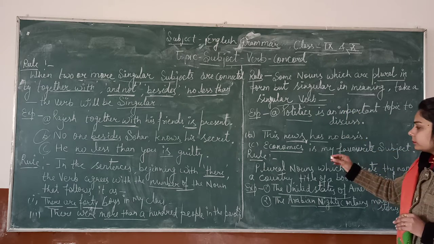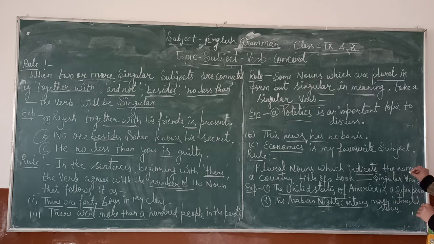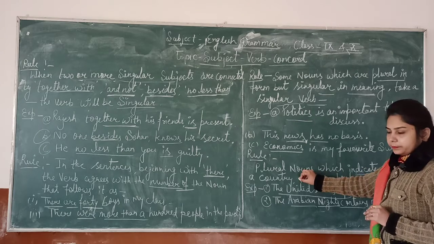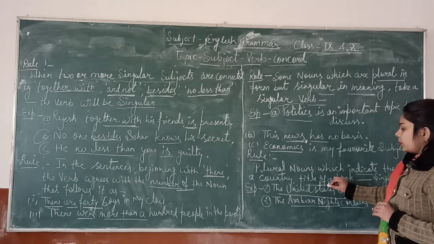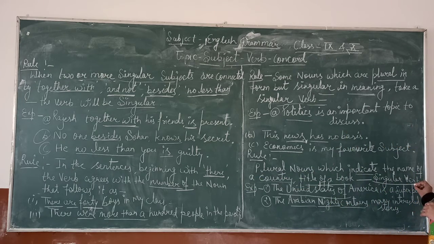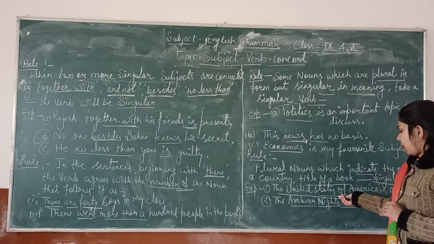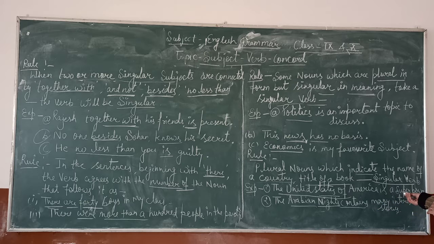Next rule is plural nouns which indicate the name of a country or title of a book take a singular verb. For example, the United States of America is a superpower.